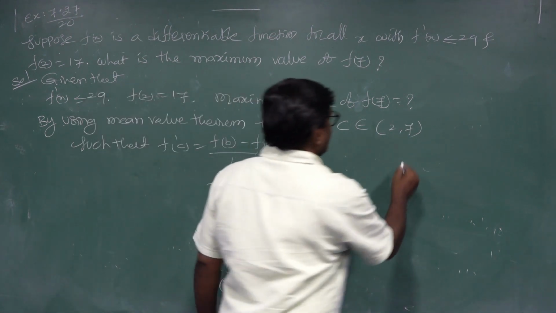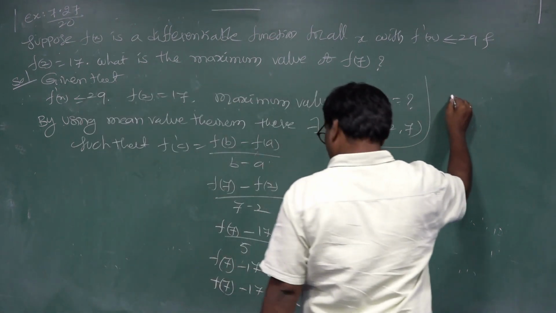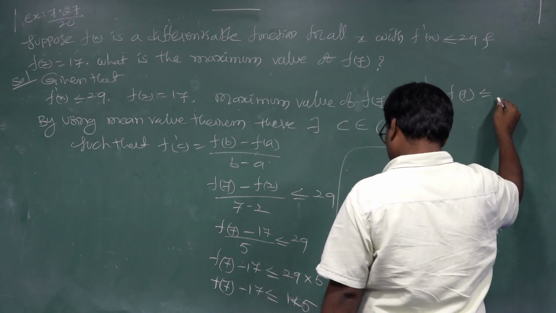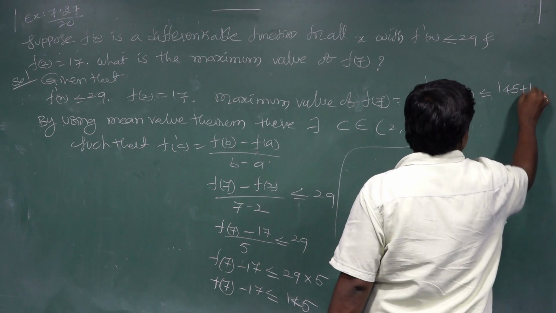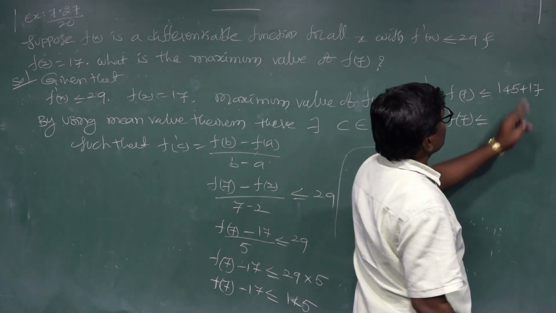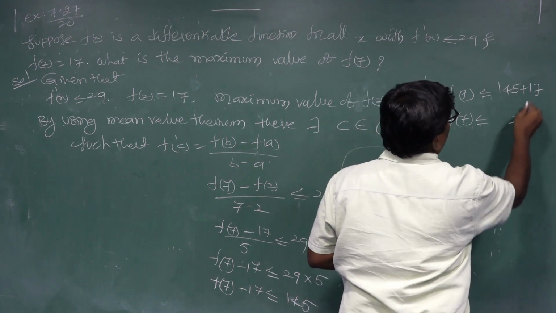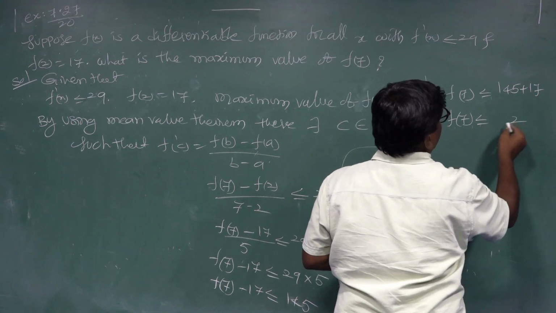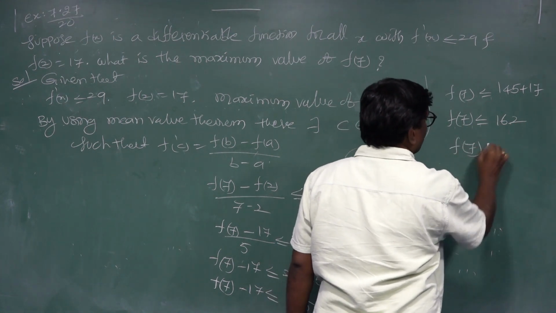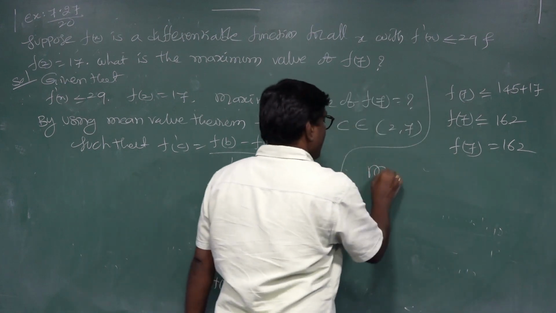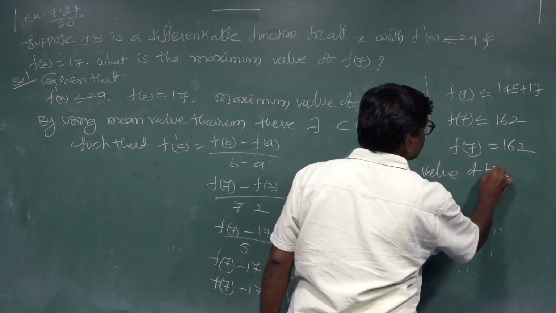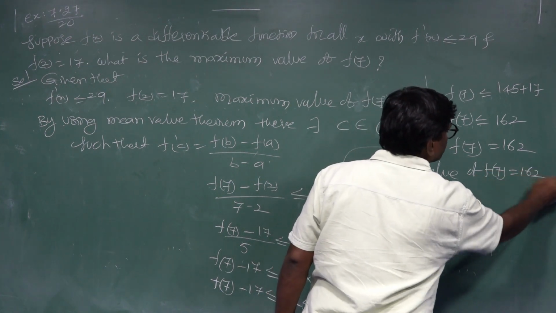So f(7) is less than or equal to 145 plus 17. Therefore f(7) is less than or equal to 162. The maximum value of f(7) is 162.